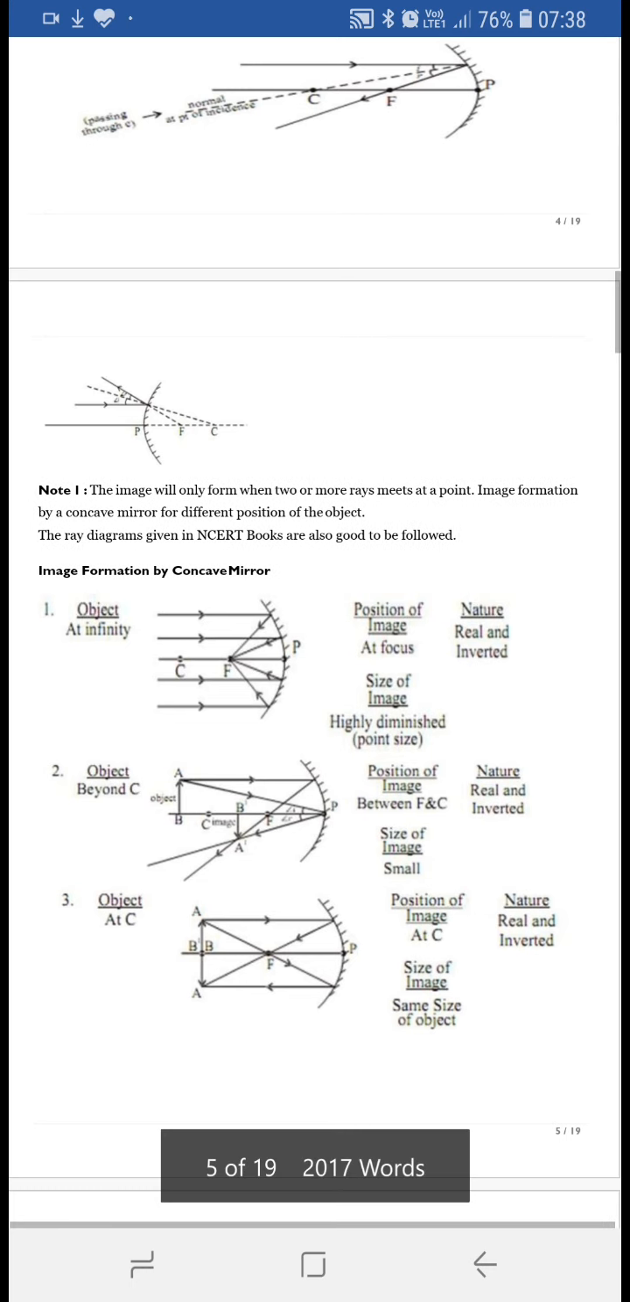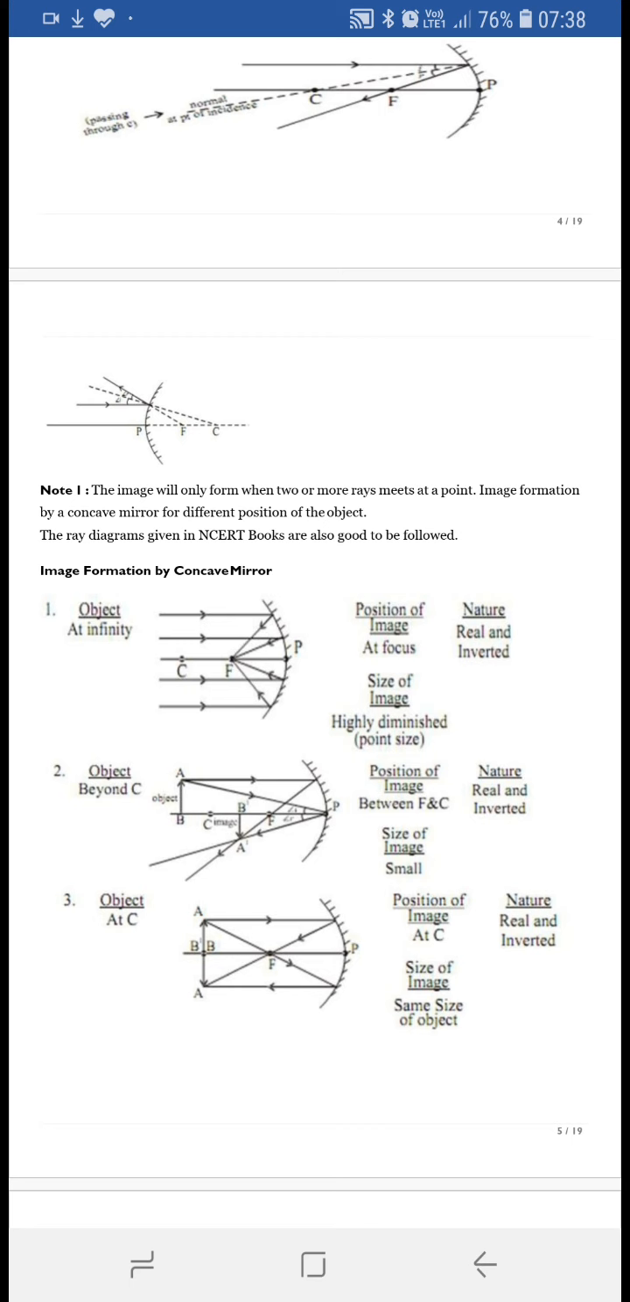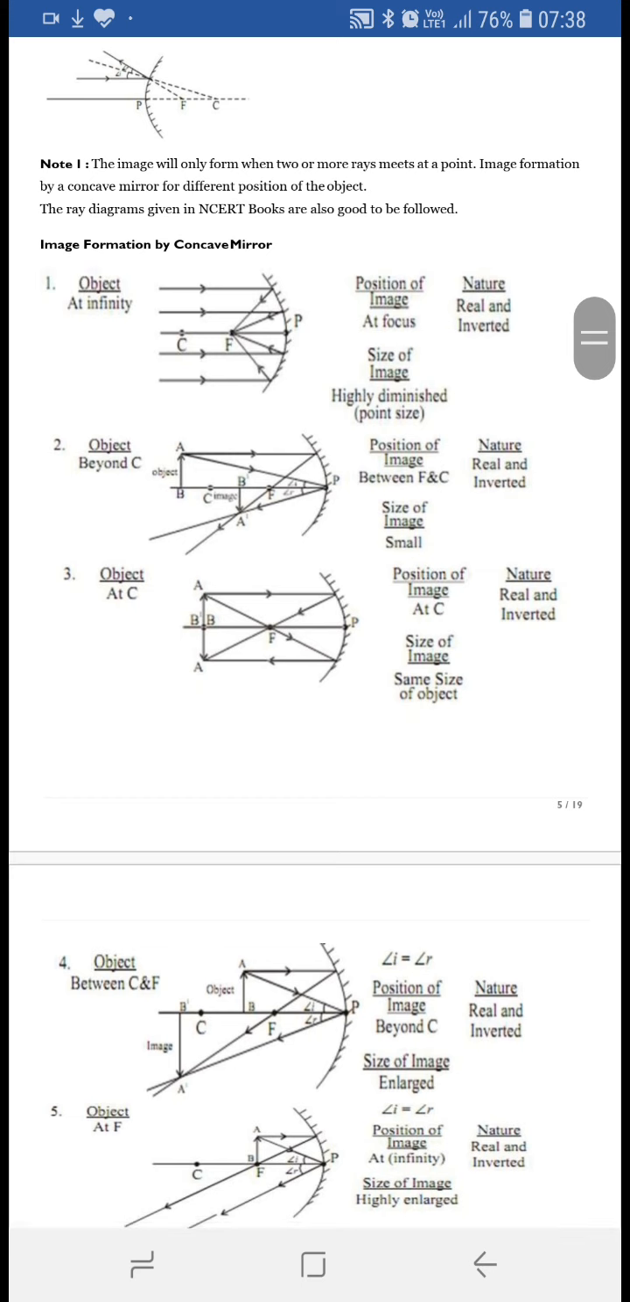Now if the object is beyond C, then what happens? When the object is beyond C, the image formation takes place between C and F, that is center of curvature and focal point. It is a real and inverted image, and the size is smaller than that of the object.